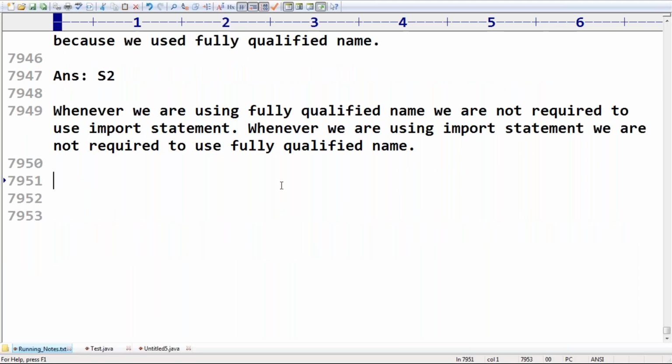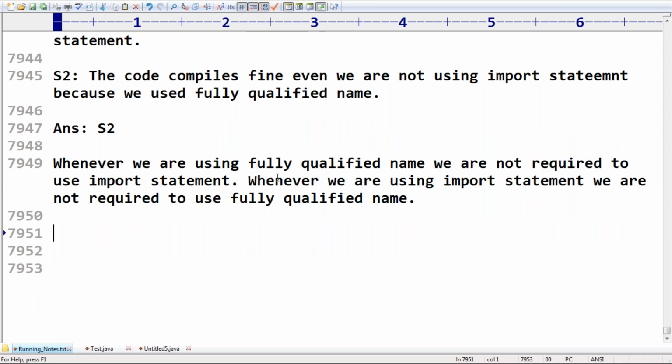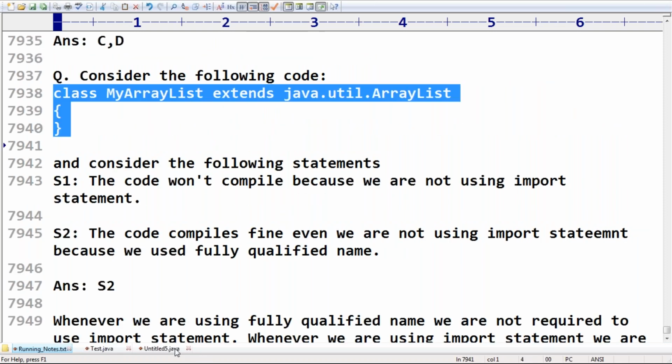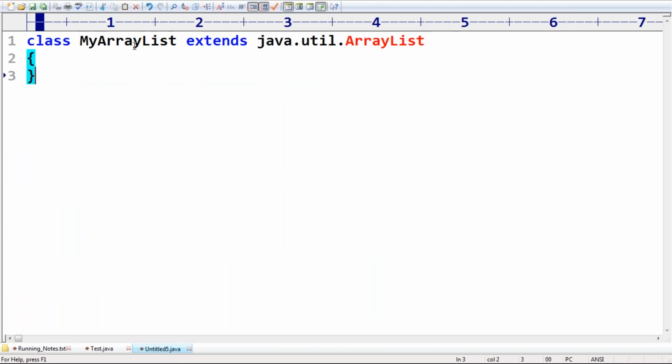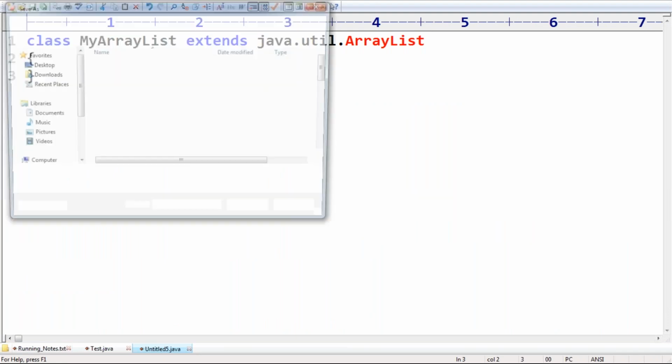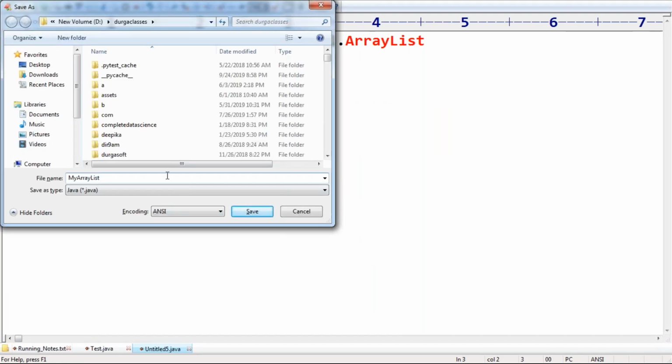It is also one statement, right? Anyway, to be on the safe side, let me compile this code. Either the code is going to compile or it is going to create a problem. Now my question, observe carefully. I want to save this code as MyArrayList.java.